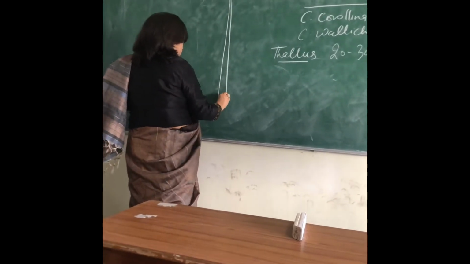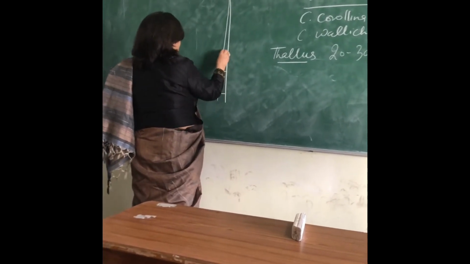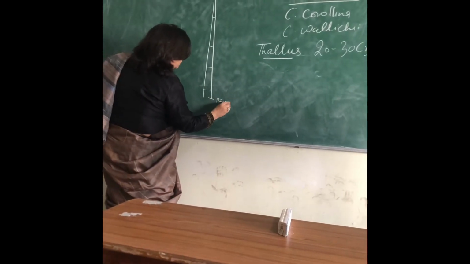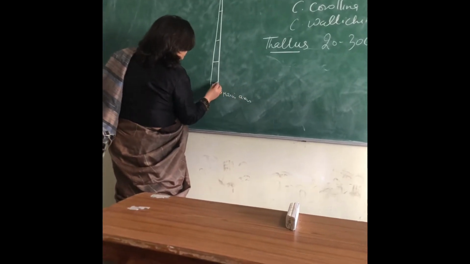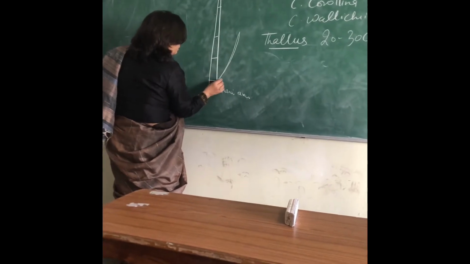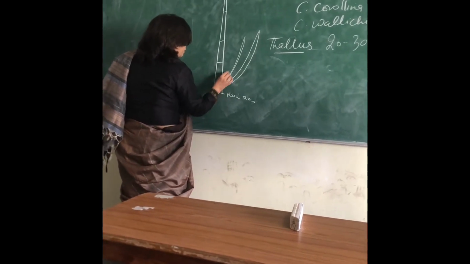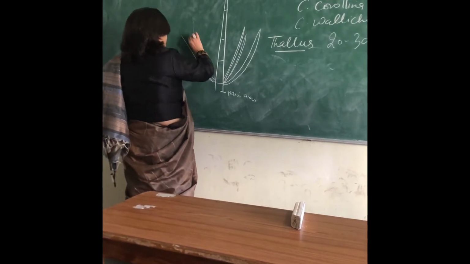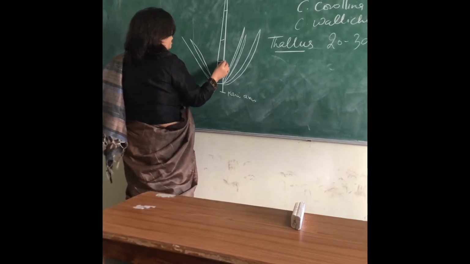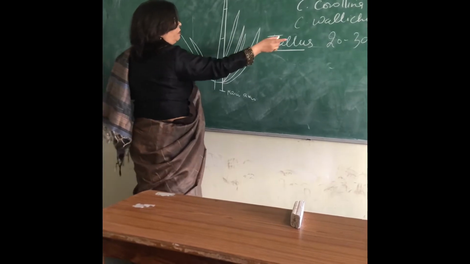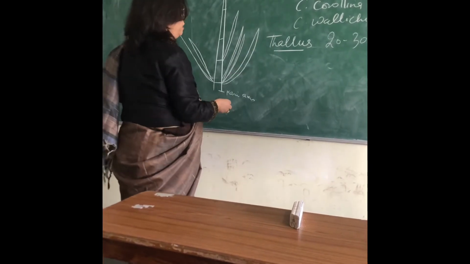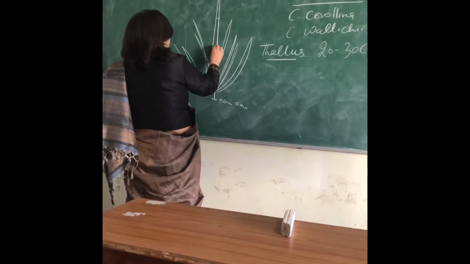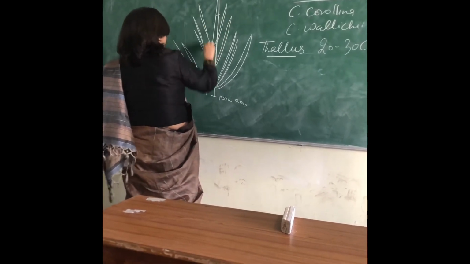The upright branch, which we can call the main axis, as we have seen, can attain a height of 20 to 30 centimeters, and at the most even up to 90 centimeters.